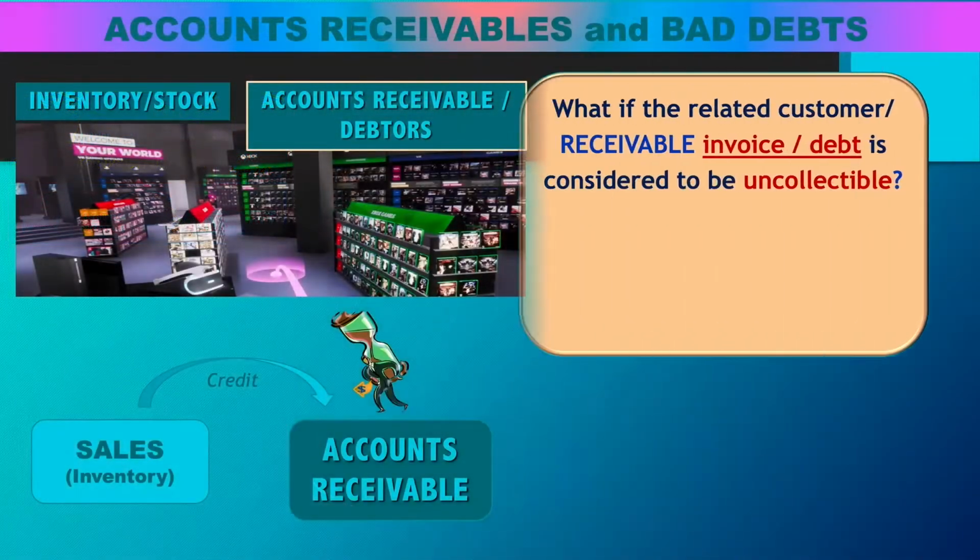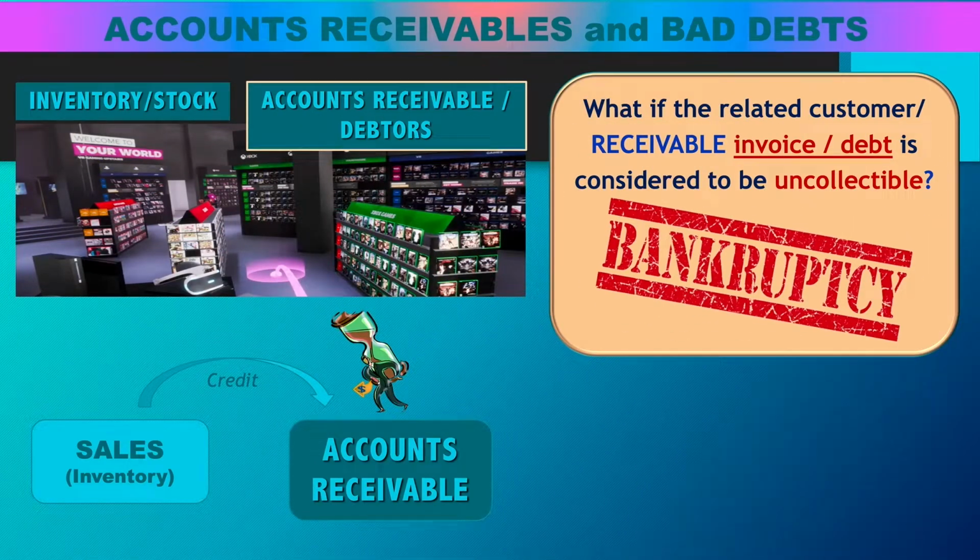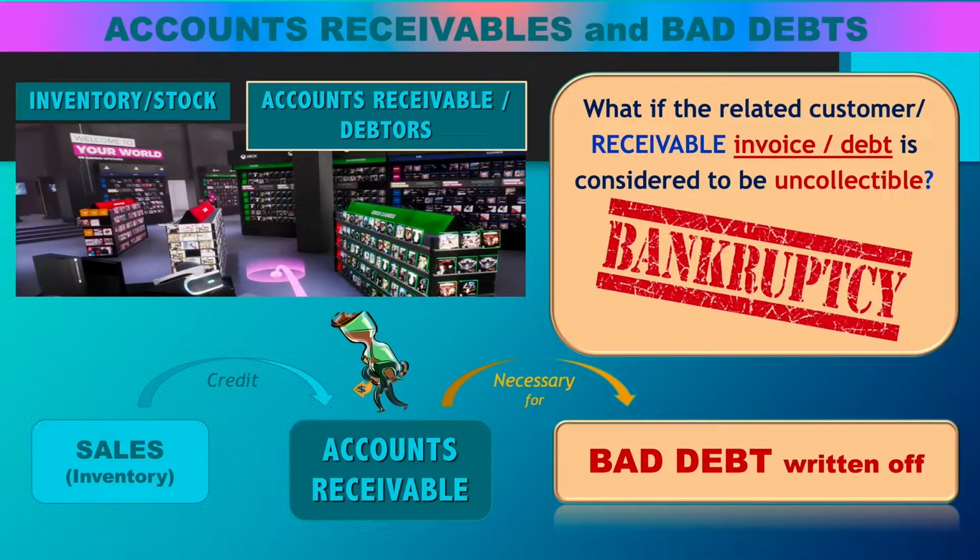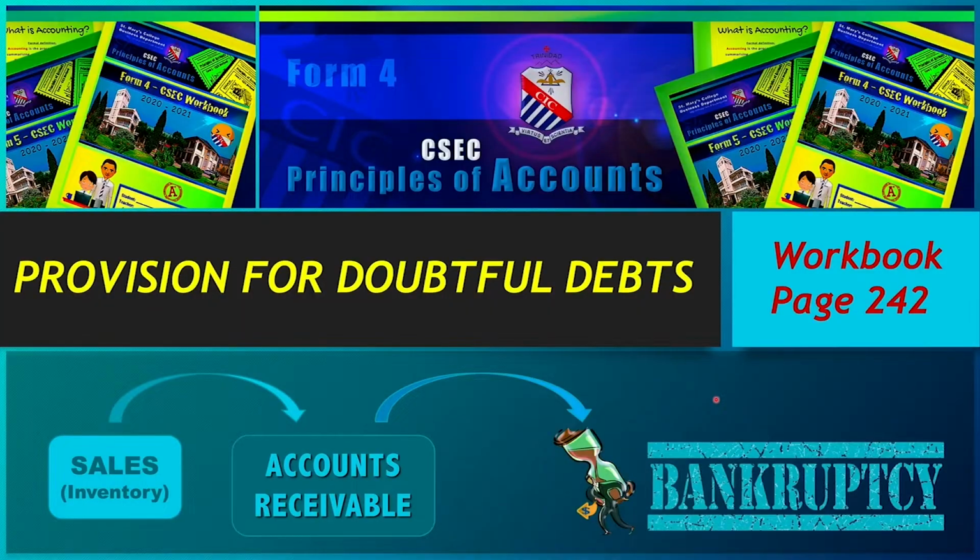Okay, so we have done bad debts, which are the debts that are uncollectible and therefore are written off in the income statement as an expense. What we are going to do now is the provision for doubtful debts, also known as provision for bad debts, but the new term that we use is provision for doubtful debts, which is different from the bad debts.